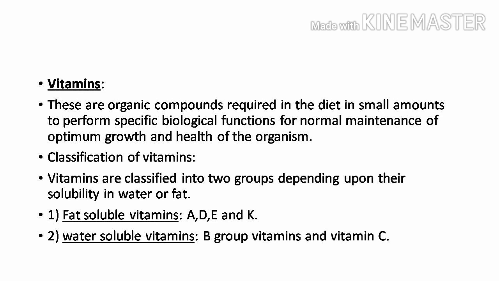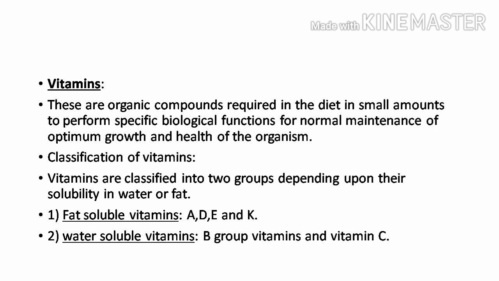That means these vitamins are required in minute quantity, but absence of these vitamins in sufficient quantity leads to deficiency. I repeat, these vitamins are biomolecules required in small quantity, but whose deficiency may lead to a disease.